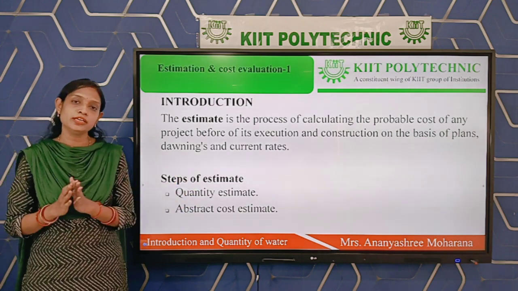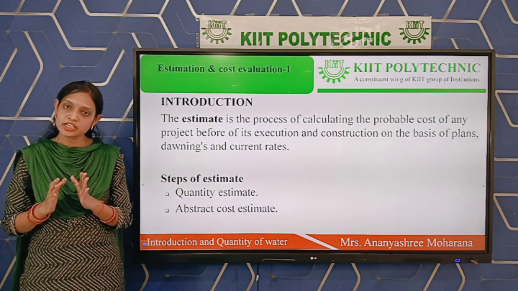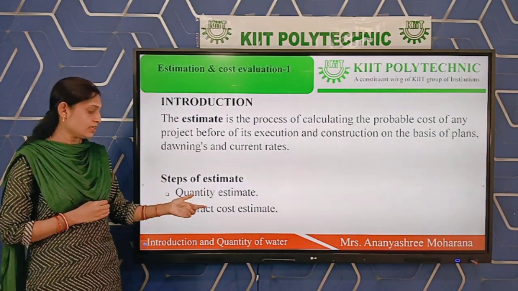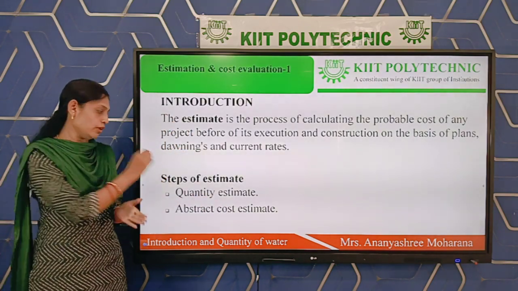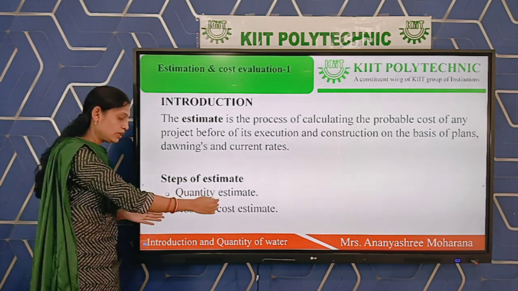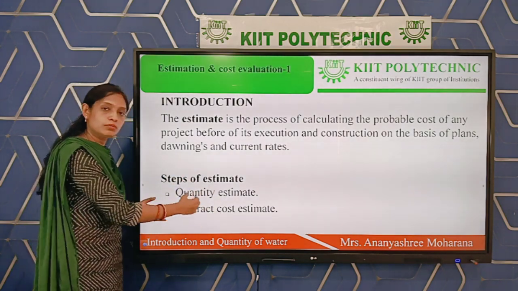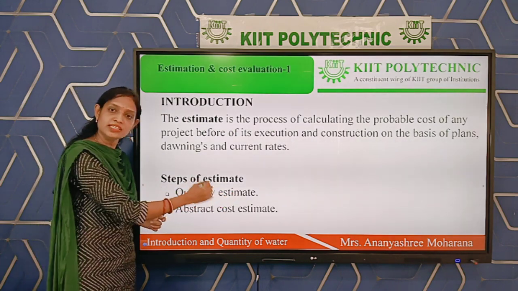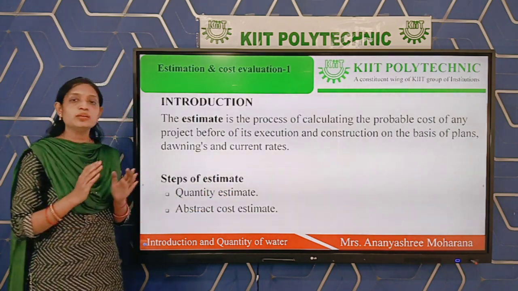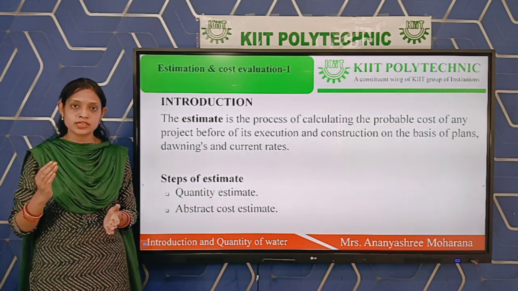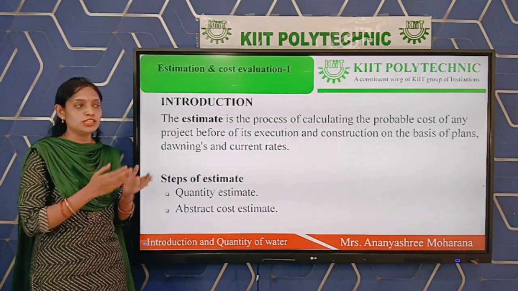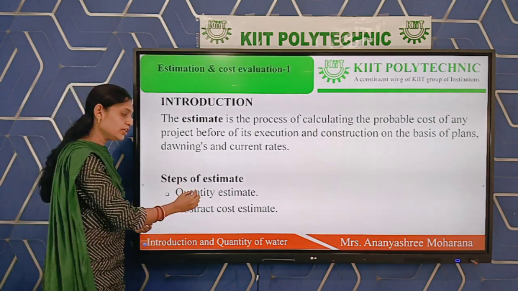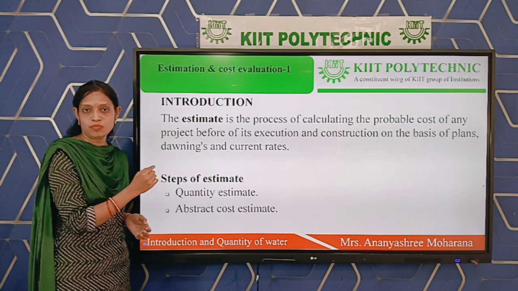First we have to do the quantity estimate, we have to estimate the quantity of different items involved in the building. Then abstract cost, that means from that quantity we have to calculate and finalize the cost. First we have to calculate the quantity of each item. In a building there are so many components. Suppose there is foundation, wall, roof, different items. First you have to calculate the quantity of that particular type of item.